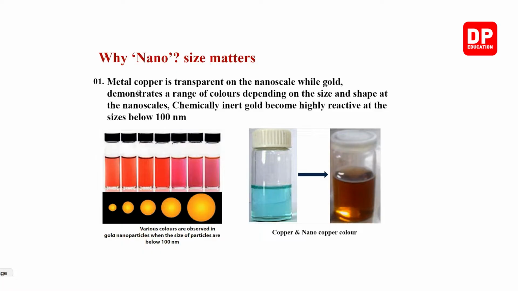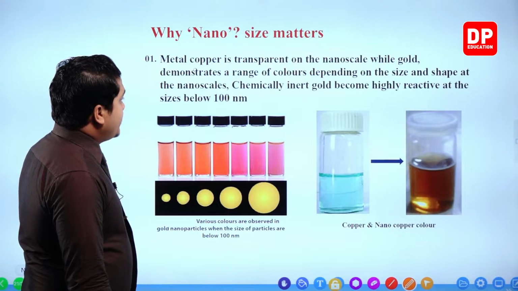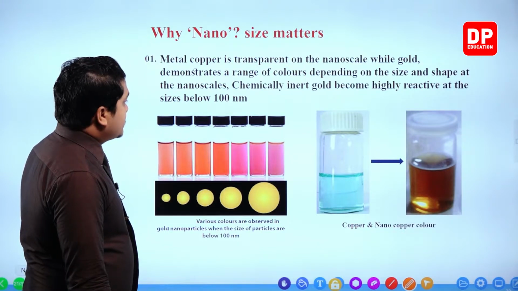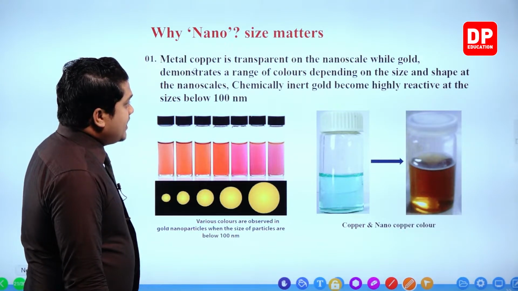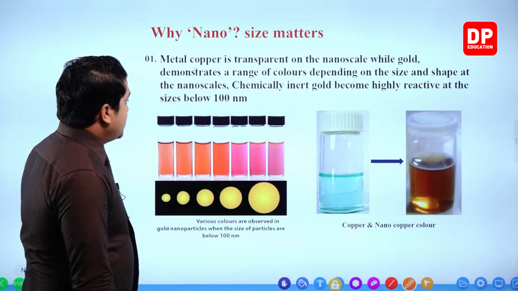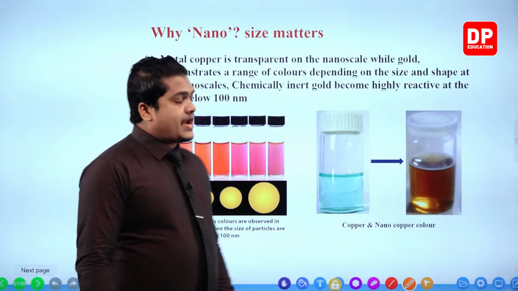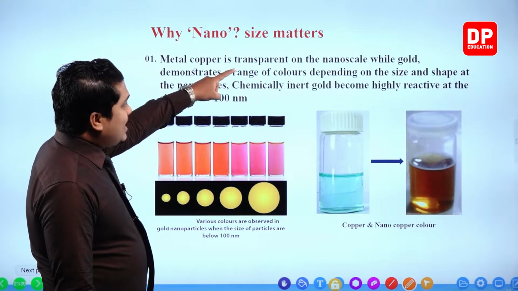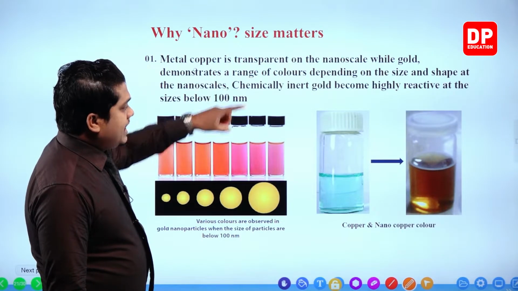Metal copper is transparent on the nanoscale, while gold demonstrates a range of colors depending on the size and shape at the nanoscale. Chemically inert gold becomes highly reactive at sizes below 100 nanometers. Now, metal copper is transparent on the nanoscale.